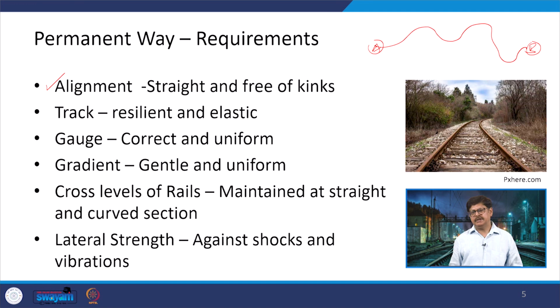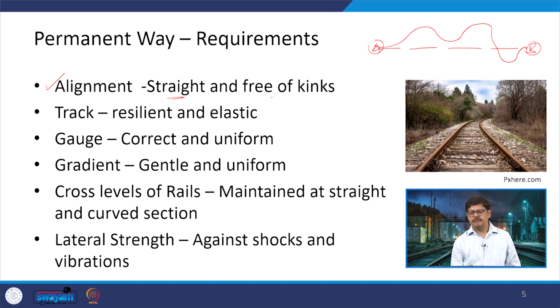Our aim should be that the alignment is as straight as possible, but that may not be possible every time. We may not be able to provide a track connecting A and B in a straight line.